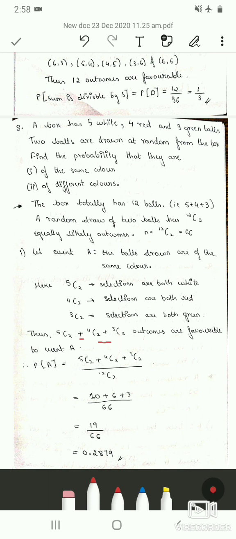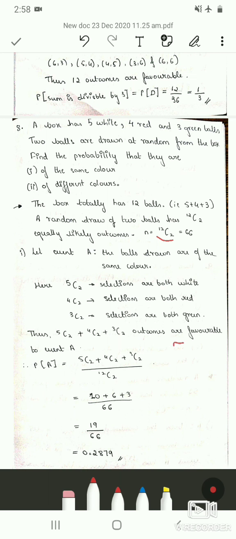Those 2 balls can be any of these 3 combinations. We can say those 2 balls can be white or red or green. So whenever we are saying or, we have to take it as addition, not multiplication. So or always represents addition. Therefore the probability of event A is 5C2 plus 4C2 plus 3C2 divided by 12C2, which is our small n.